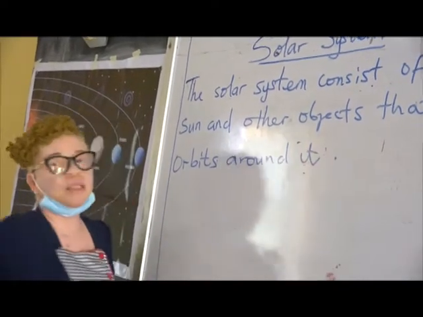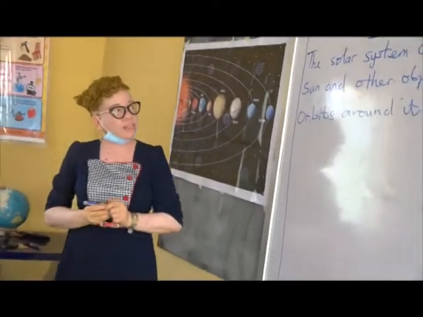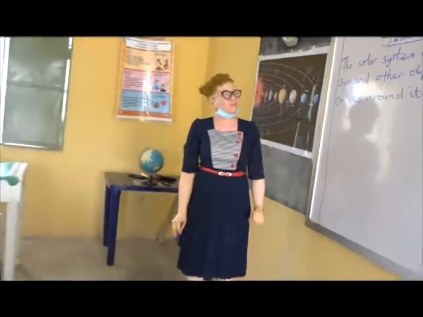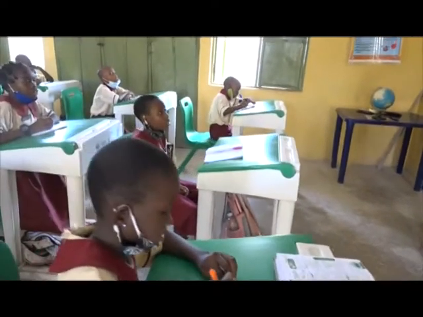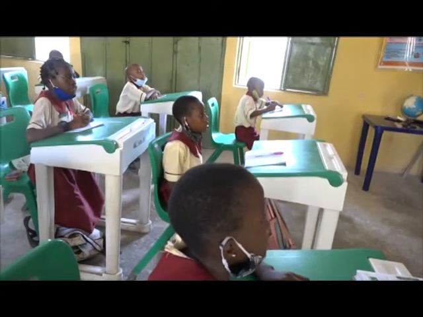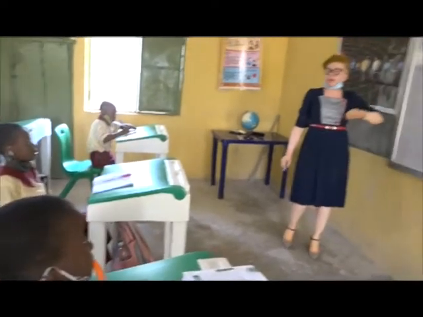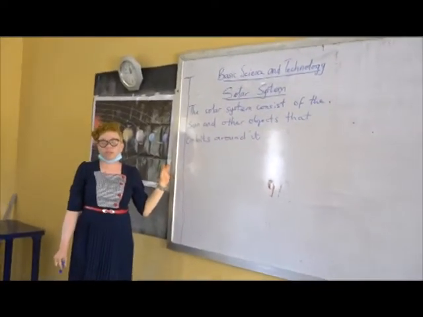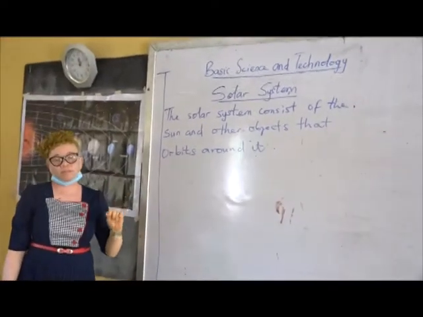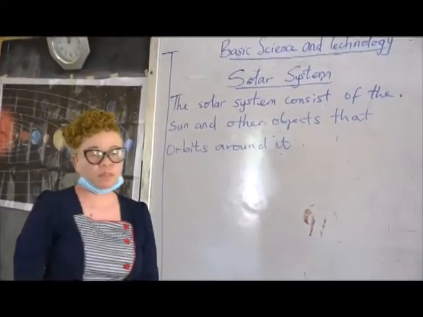When I say around, I'm talking about the sun. So everybody, what is the solar system? The solar system consists of the sun and other objects that orbit around it. Say it again.